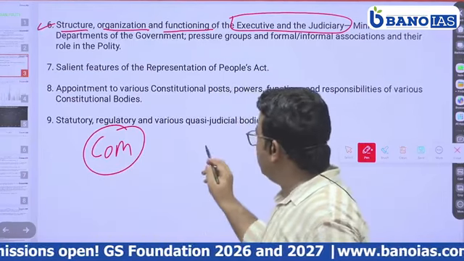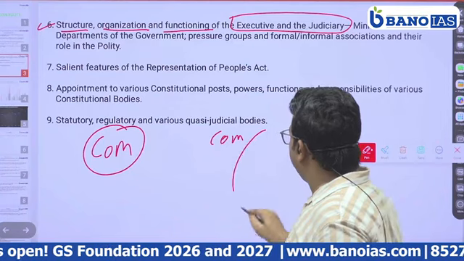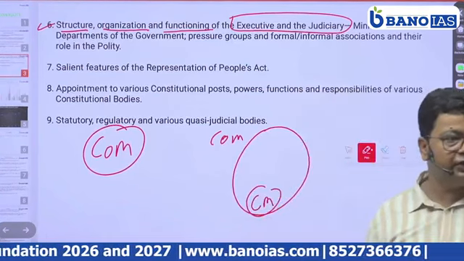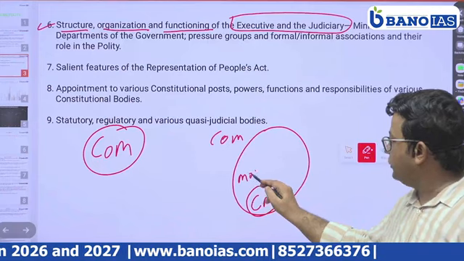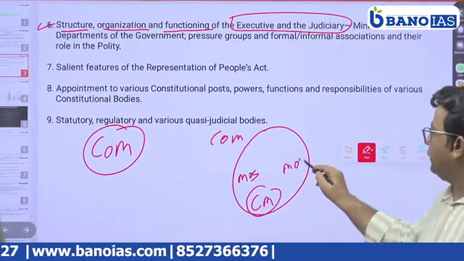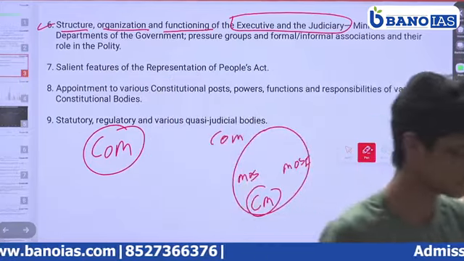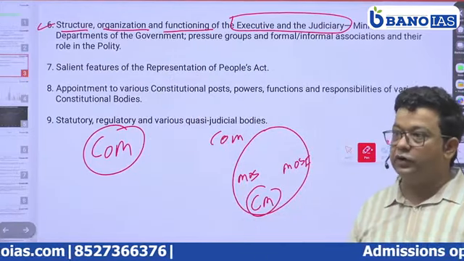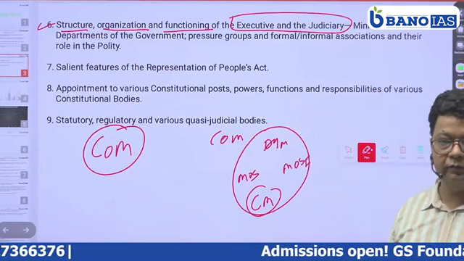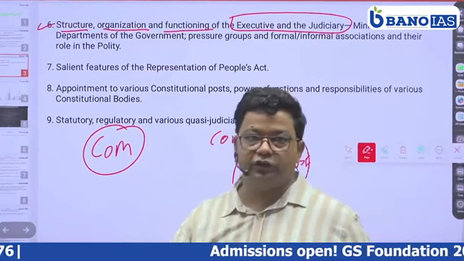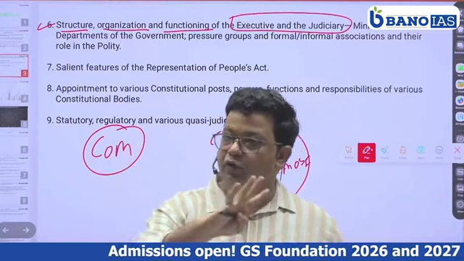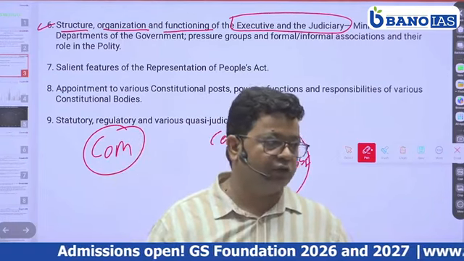In the Council of Ministers, we will study the Cabinet Ministers, who form part of the Council of Ministers; Ministers of State; Ministers of State with independent charge; and Deputy Ministers, all part of the Council of Ministers. Does the Constitution mention the Cabinet Minister? Other than one place, there is no mention of Cabinet in the Constitution.